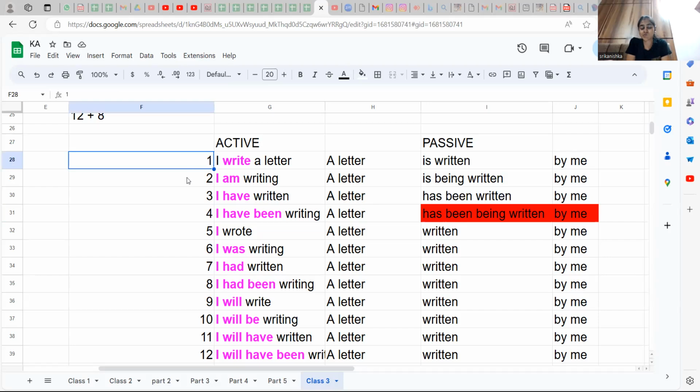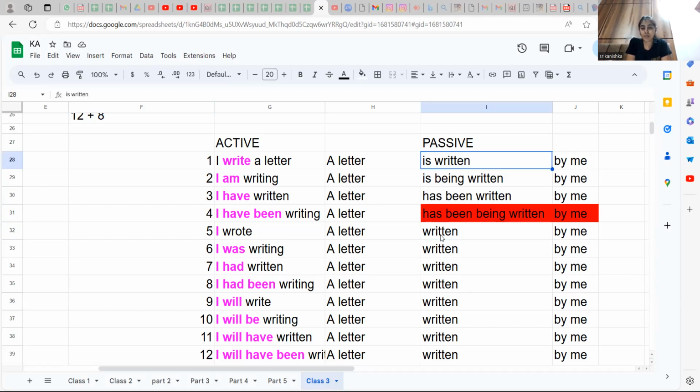Simple present, present continuous, present perfect continuous, right? The present perfect continuous form is not there in the passive, because the being will not come. So they will use this itself here. Let me complete, I'll come back to you again.